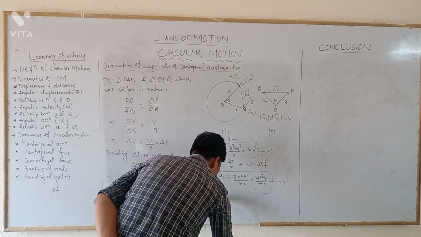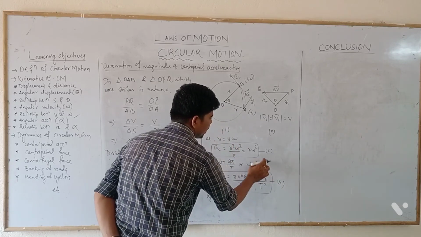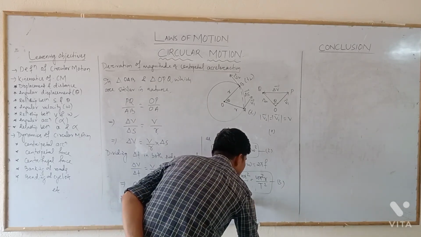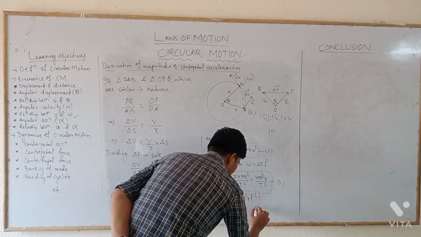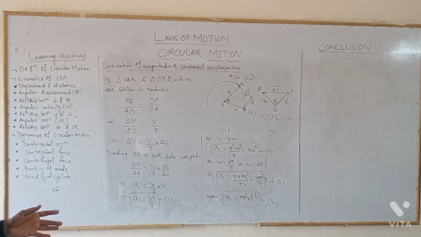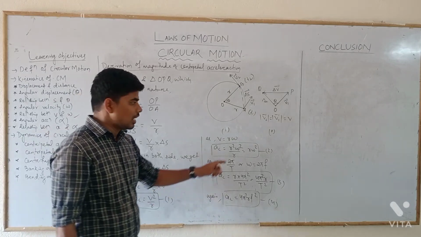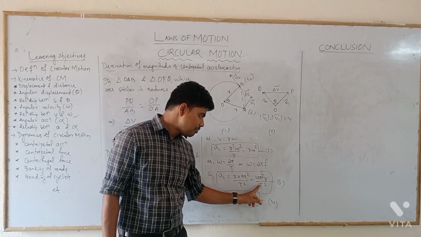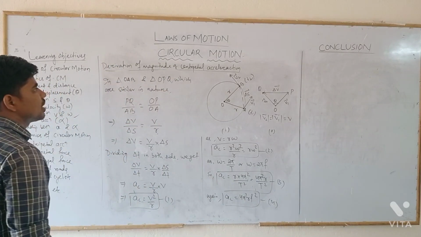Again, AC will be equal to, replacing omega as 2 pi f in equation 2, 4 pi square R f square. These are the required expressions for the magnitude of centripetal acceleration in terms of linear velocity, angular velocity, time period and frequency. So this is the final expression for the magnitude of centripetal acceleration.